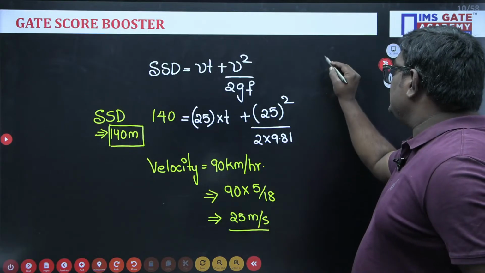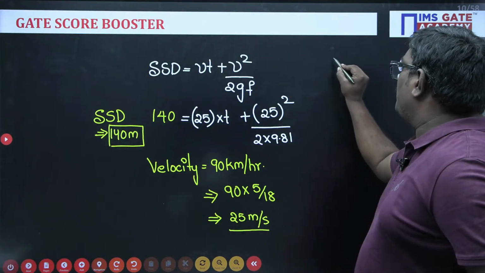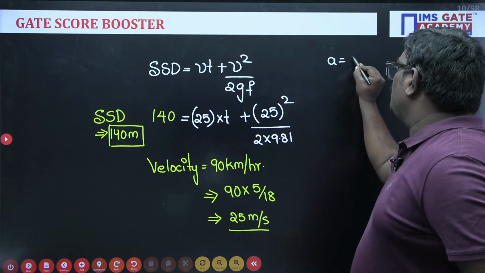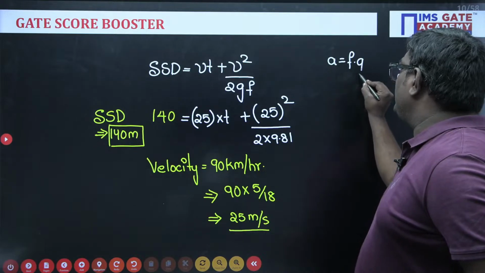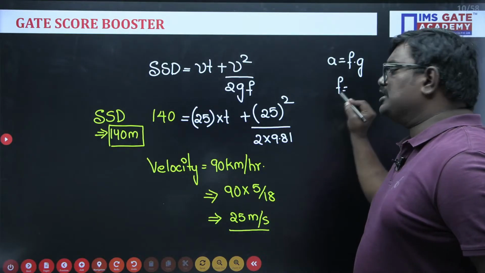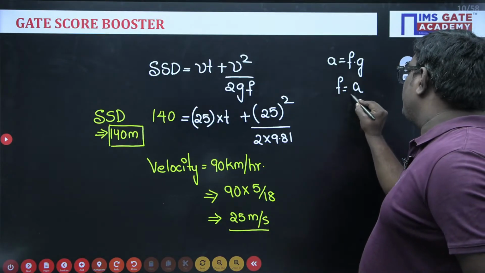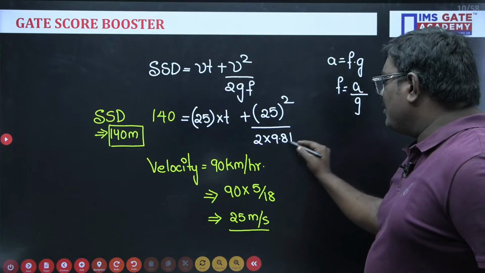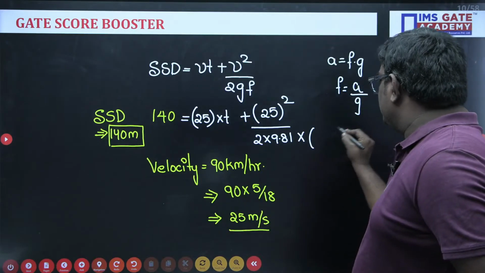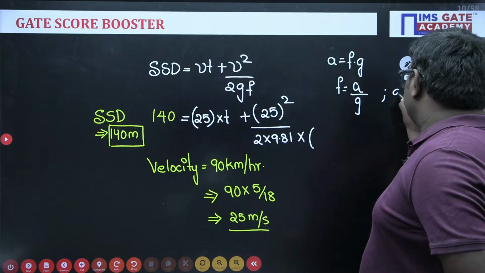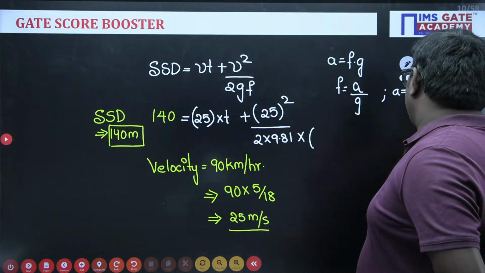See students, acceleration is given by the formula: acceleration is equal to friction into gravity. So the coefficient of longitudinal friction can be taken as acceleration divided by gravity. And they have given the value of acceleration, a, in the problem as 3.5.